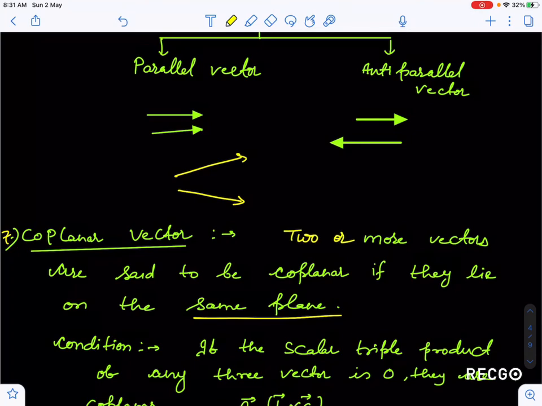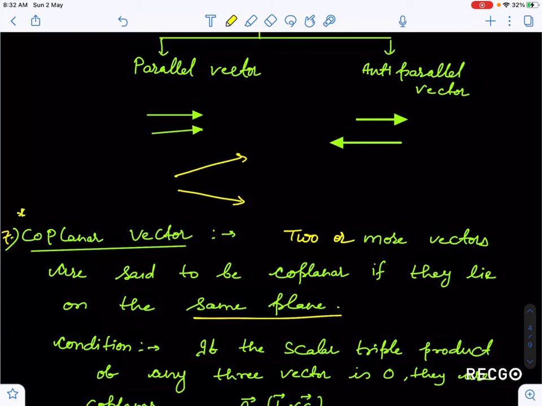For three or more vectors, they are said to be coplanar only if they lie along the same plane. It is not necessary that three vectors lie along the same plane. Suppose one is lying along the xy plane, another is also lying along the xy plane, but the third is lying along the yz plane. Then they may not be coplanar. So two or more vectors are said to be coplanar if they lie along the same plane.